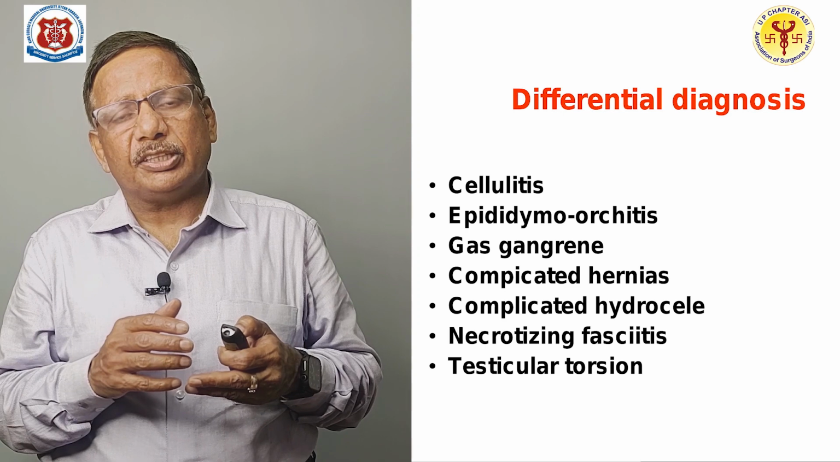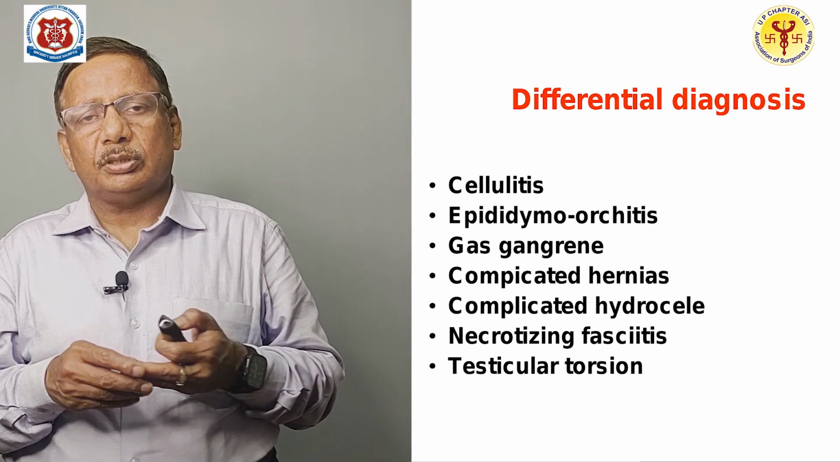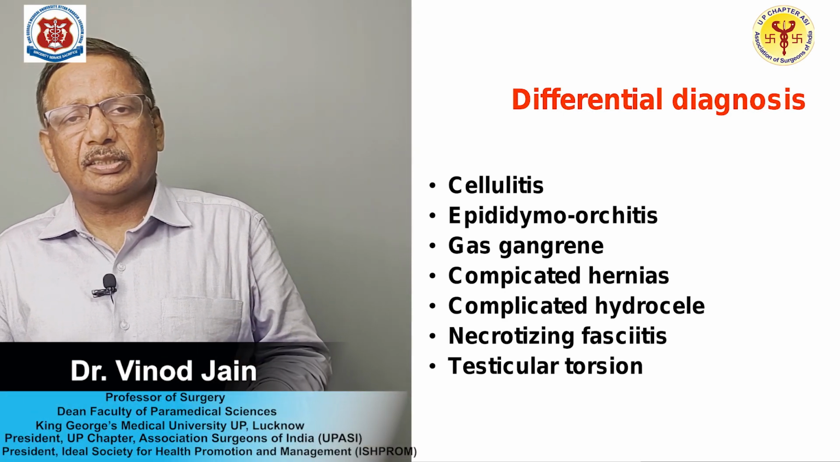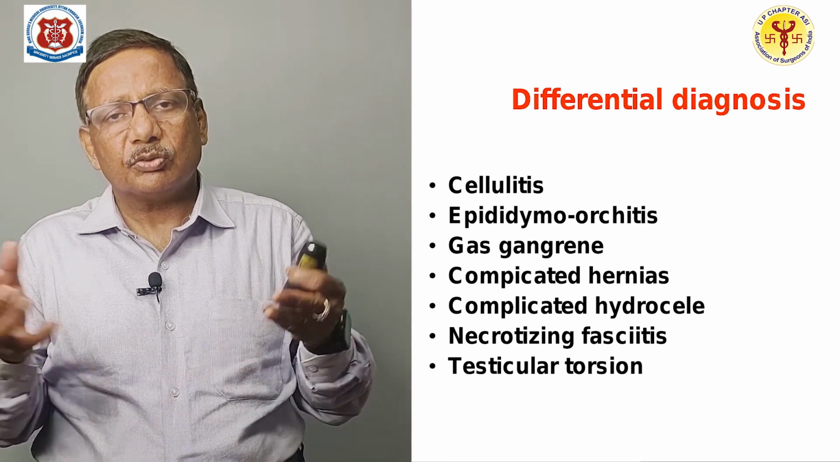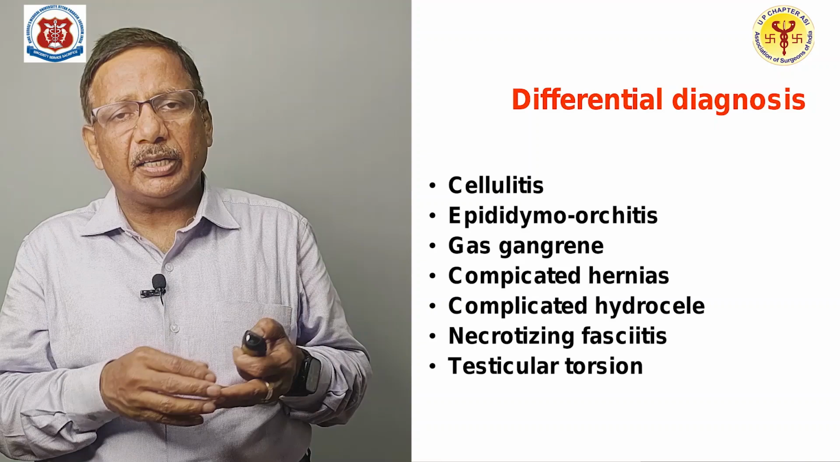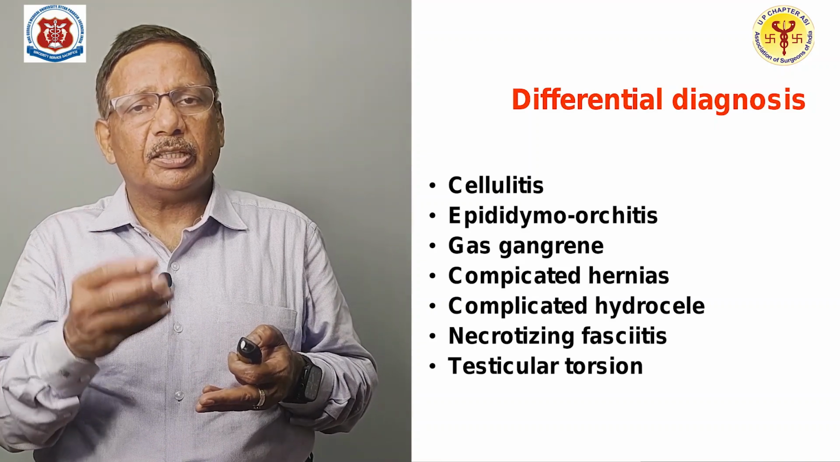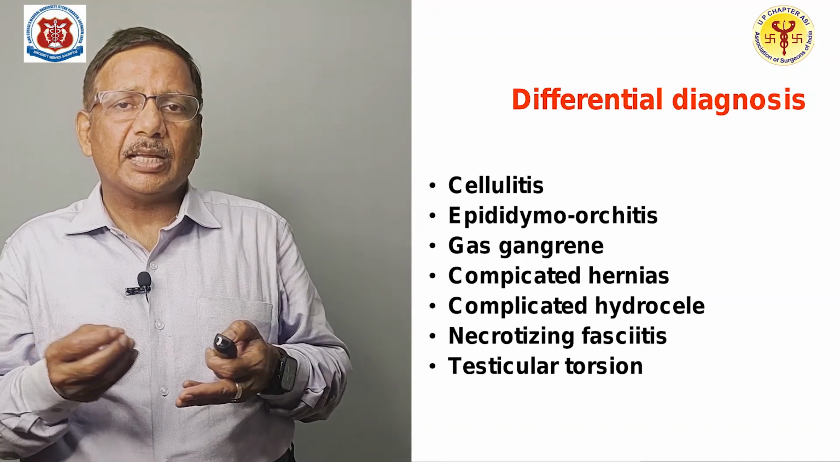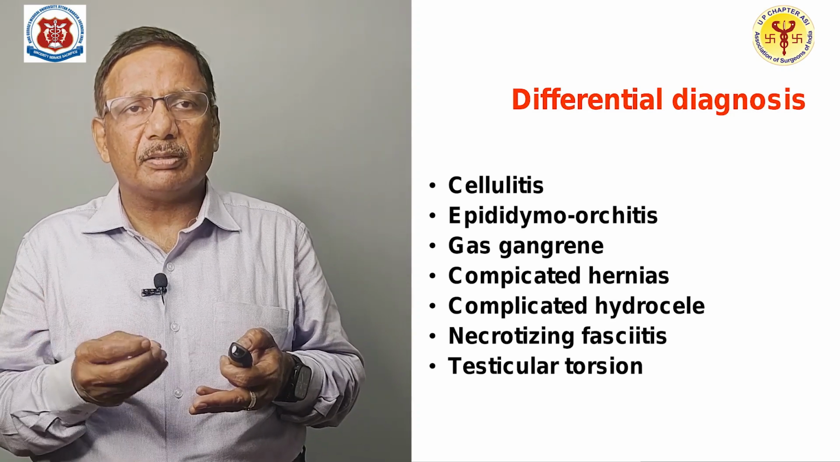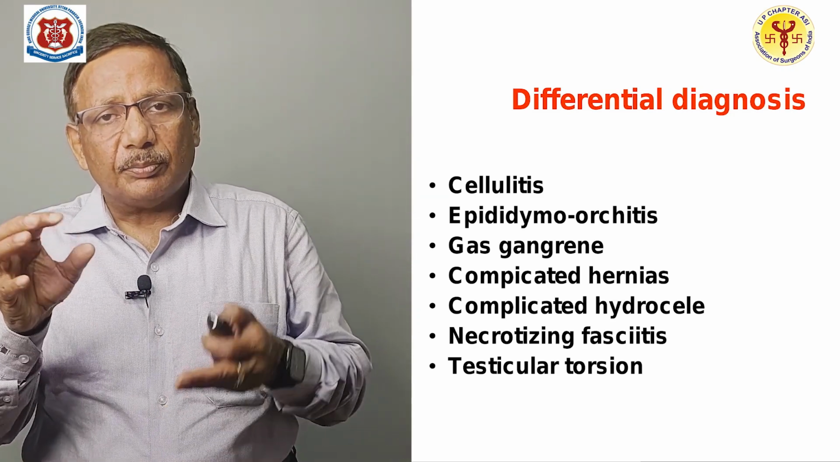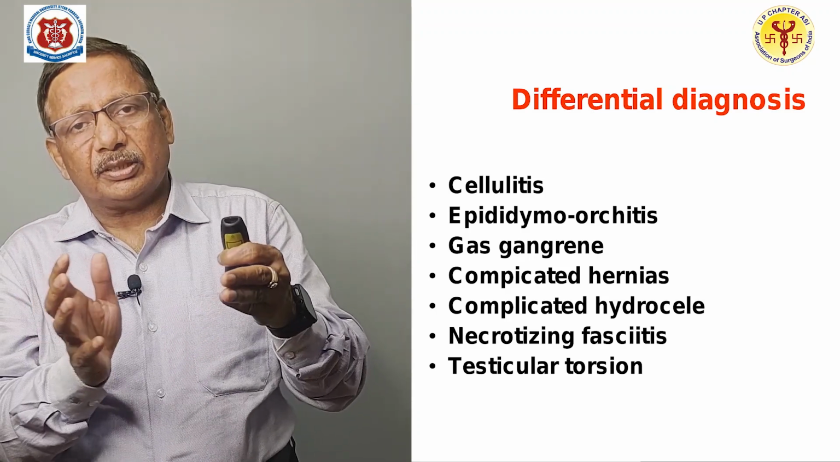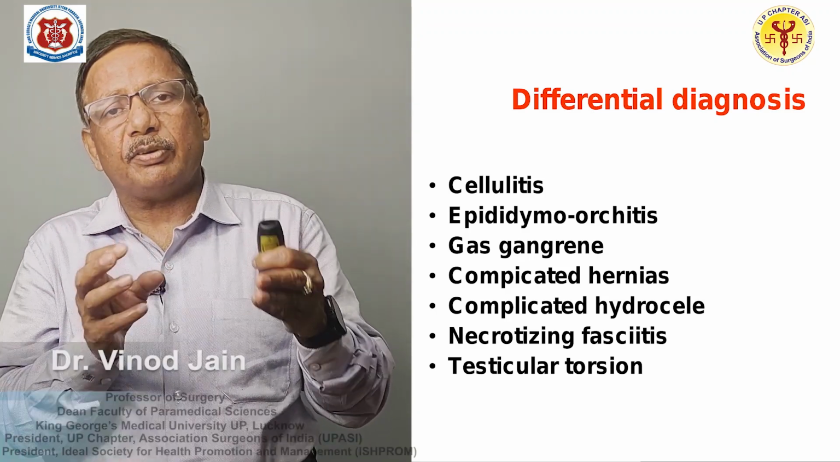Then what could be the differential diagnosis? Suppose a patient comes to you in the outdoor saying, I am having scrotal pain, acute scrotal pain and swelling. What should come into your mind? It is not only Fournier gangrene, it can be a cellulitis, it can be epididymo-orchitis, you have to examine. It could be a gas gangrene because of the crepitus. Some hernia, a complete hernia within the scrotum, can become inflamed.